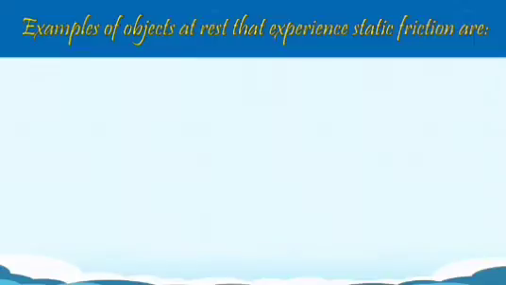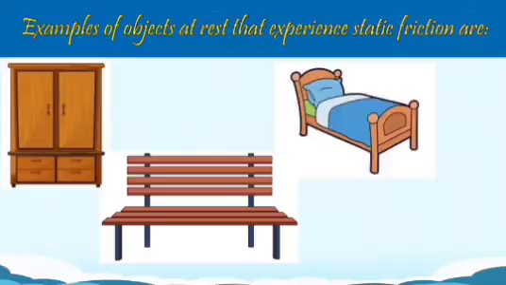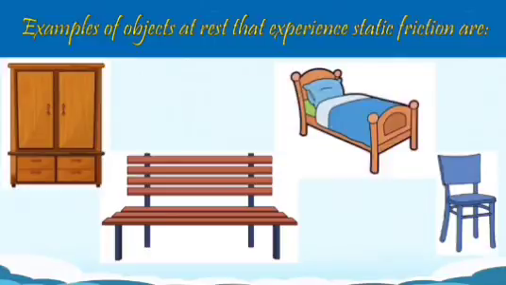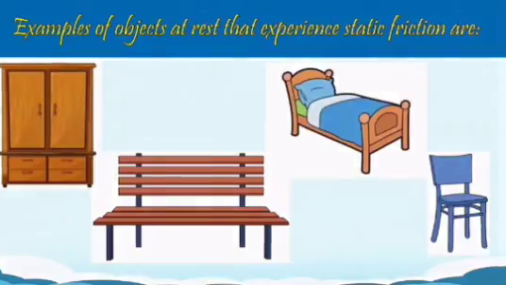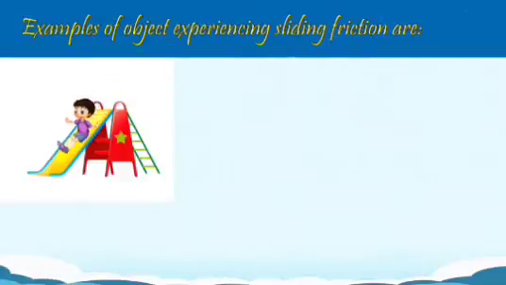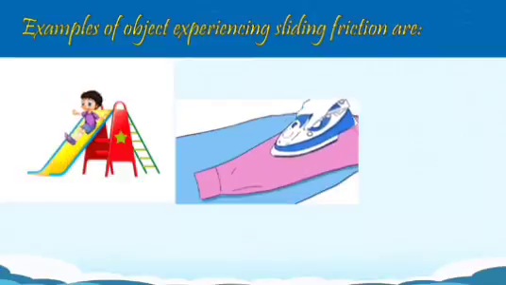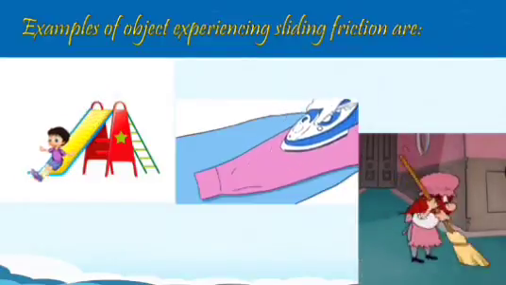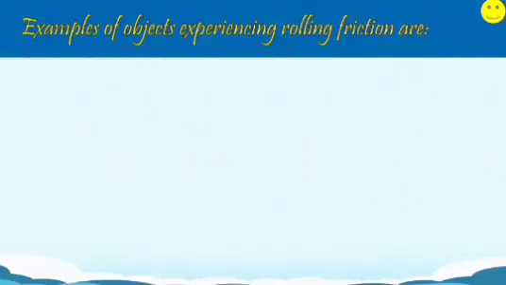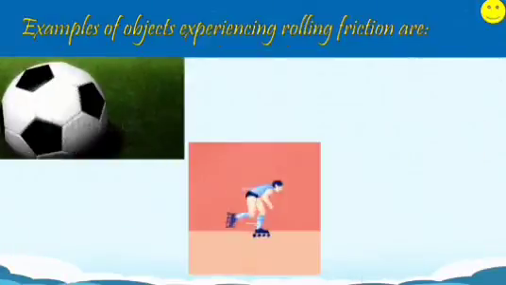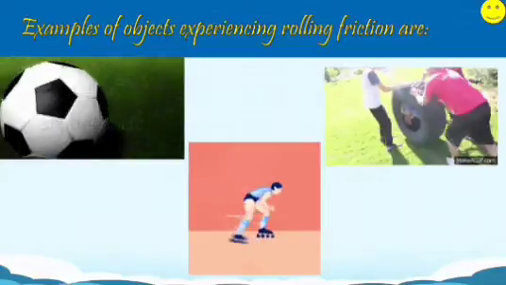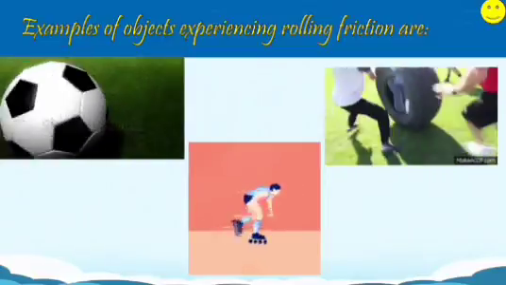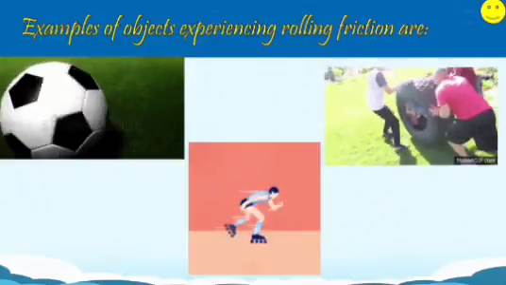Examples of the objects at rest that experience a static friction are cupboard, bench, bed, table, chair, etc. A child sliding down through a slide, ironing of clothes, mopping of floor, or any motion where there is a contact between an object and a surface is an example of sliding friction. Football, truck tires, wheels, ball bearings, car tire are all the examples of the objects experiencing rolling friction.